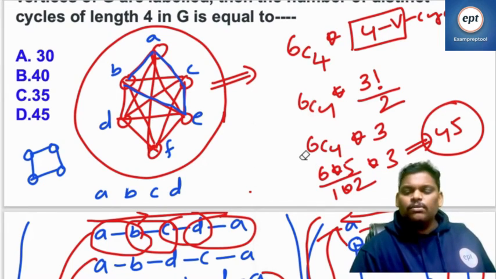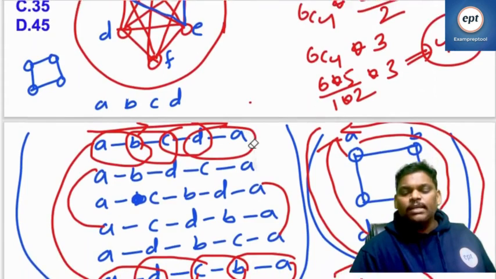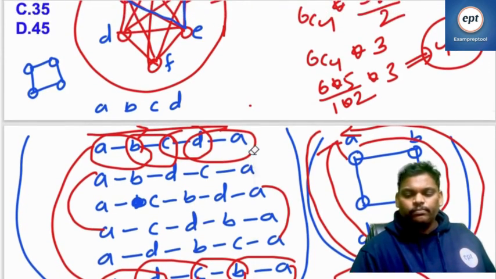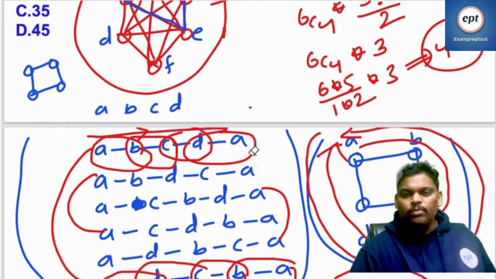Afterwards, now go to one vertex. So for 4 people, the 4 vertices, how many cycles are possible? (4 minus 1) factorial by 2, which goes to 6 by 2, that is 3. So 6C4 into 3 is going to be 45.